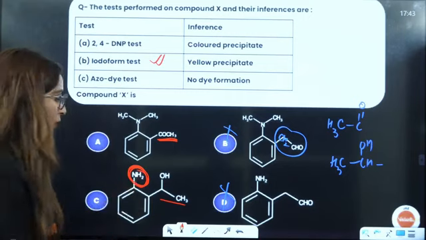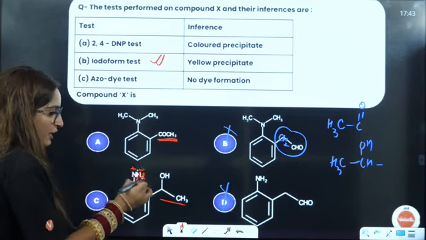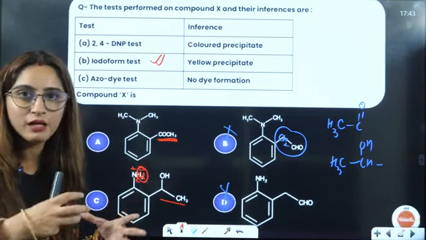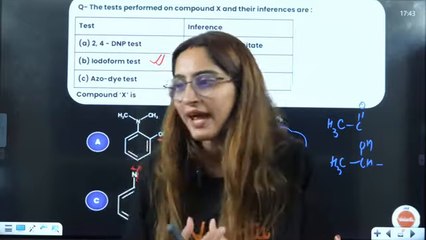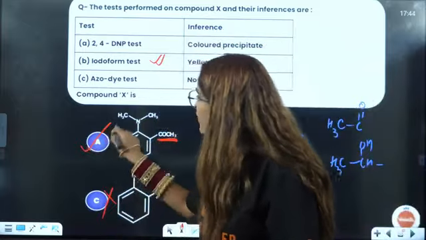Because this can be converted to N2Cl, diazonium chloride, then it can lose Cl and form a coupling, an azo dye, a coupling reaction it can easily show. So that means this is also eliminated. The answer is the first, it is the correct answer.